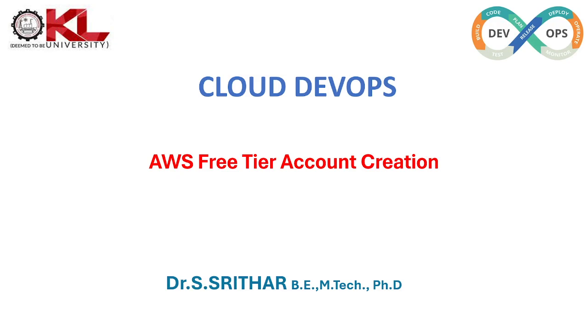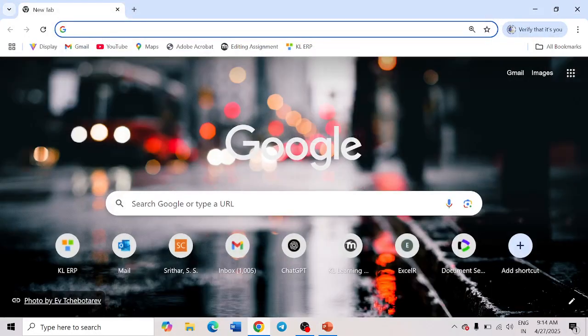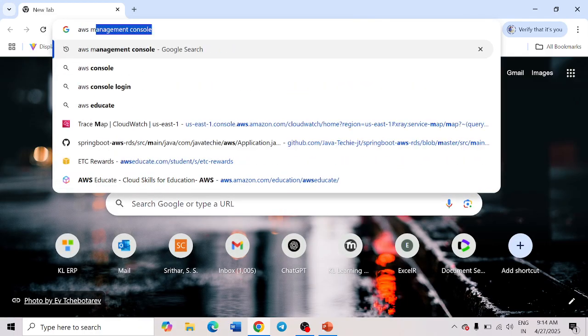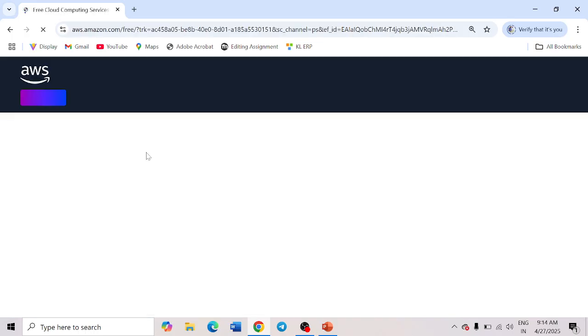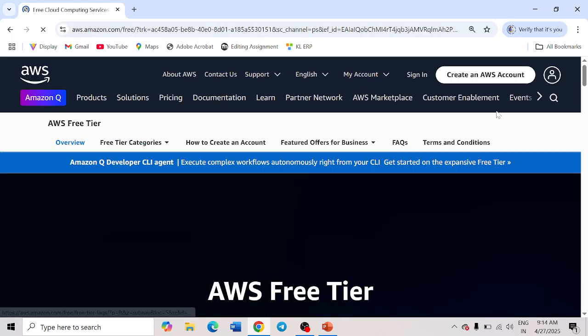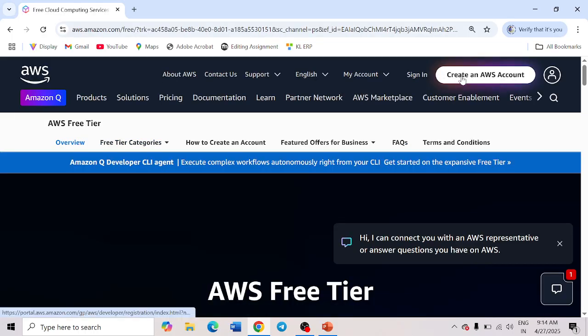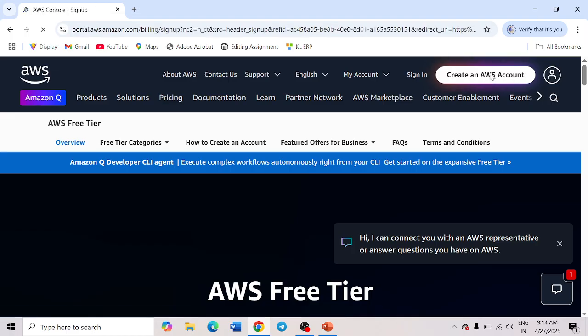Good morning. In this session, I'm going to demonstrate how to create an AWS free tier account in the AWS Management Console. You can take any browser and search for AWS Management Console and take the first hyperlink. On the right-hand side, you can find the option to create a new AWS account. Click on Create an AWS account.